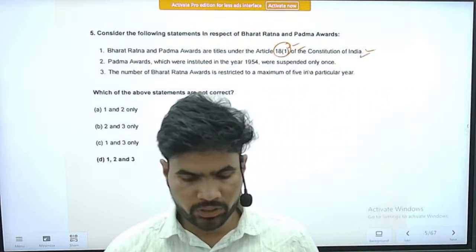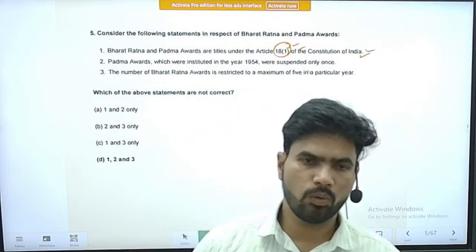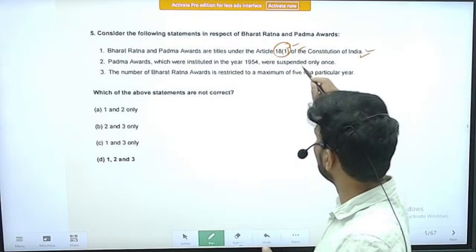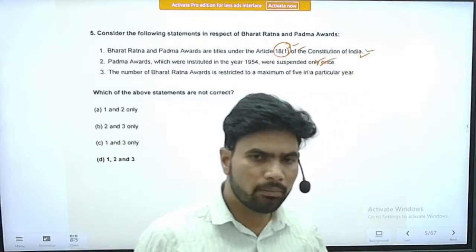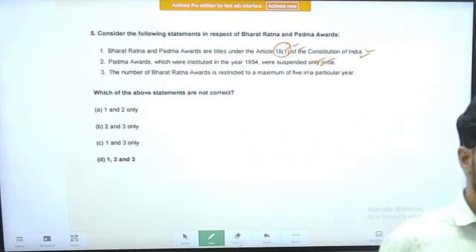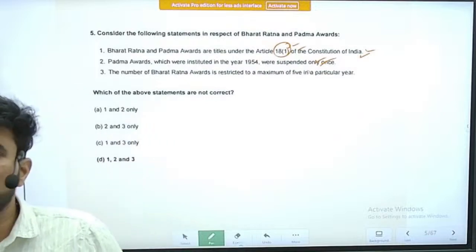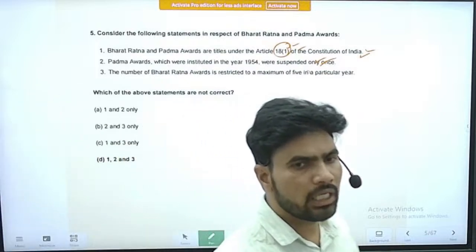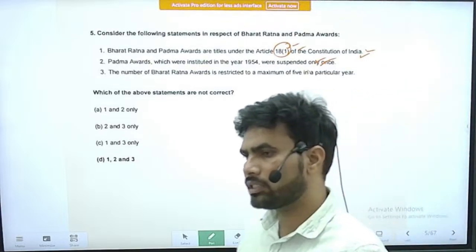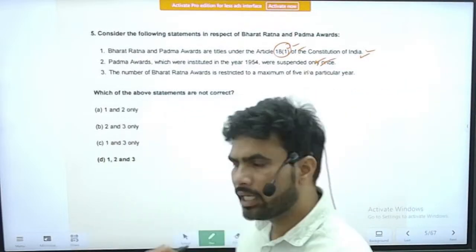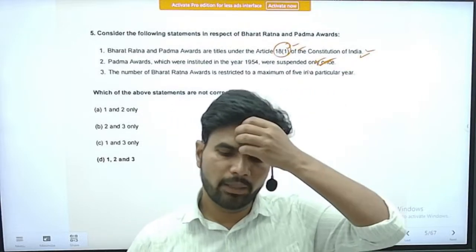Padma Awards, which were instituted in the year 1954, were suspended only once. This is also a correct statement, because when the Janata government came into power, the Padma Awards were suspended, saying that they are against the right to equality and violate equality among the people. Again, when the Congress government came into power, it reinstated the Padma Awards. So the second statement is also correct.